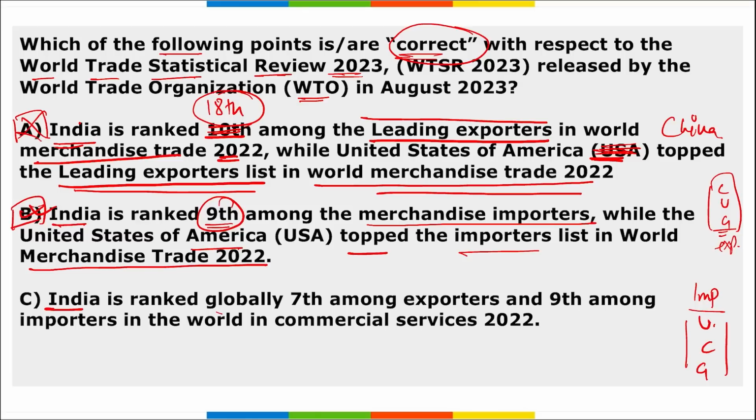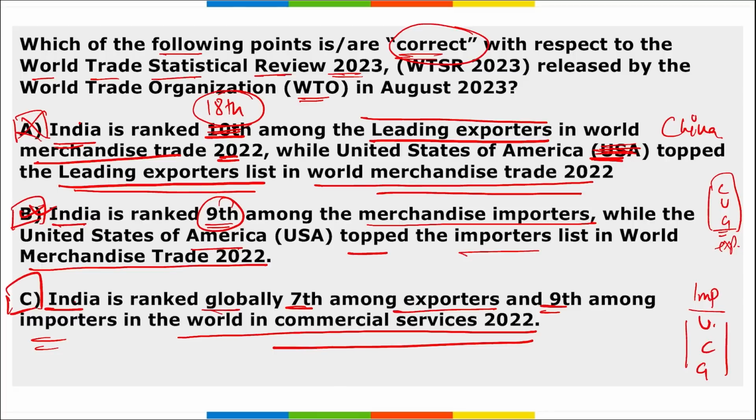Then, India is ranked globally 7th among the exporters and 9th among the importers in the world commercial services. Now if we are talking about world commercial services import and export, the rank of India was 7th in terms of exporters and 9th in terms of importers. So yes, option C is also correctly mentioned here.